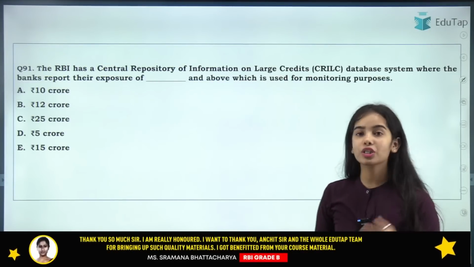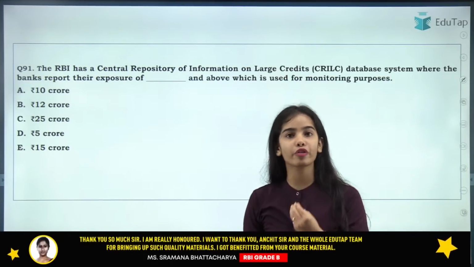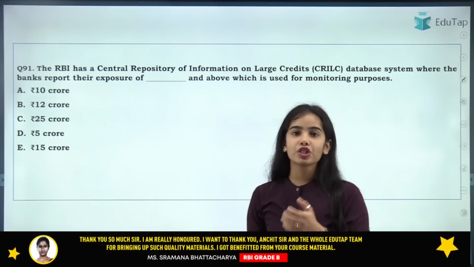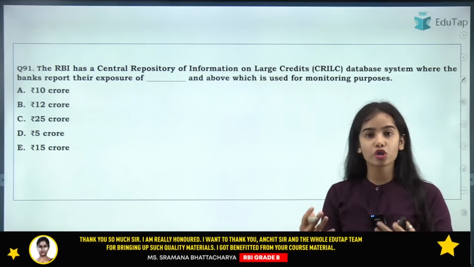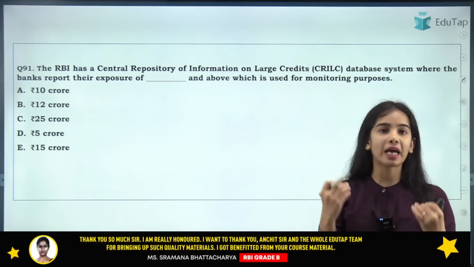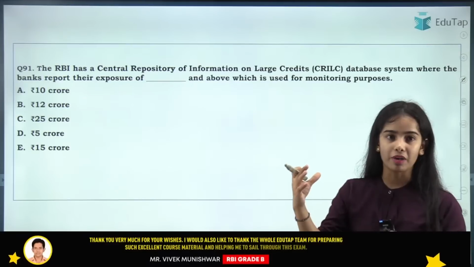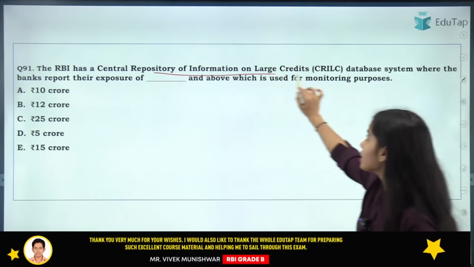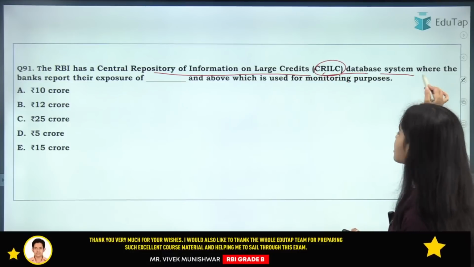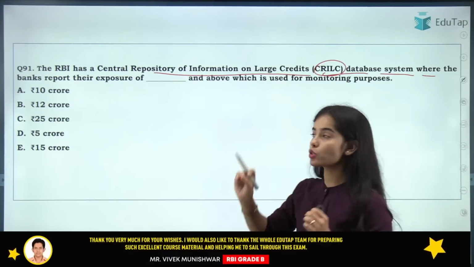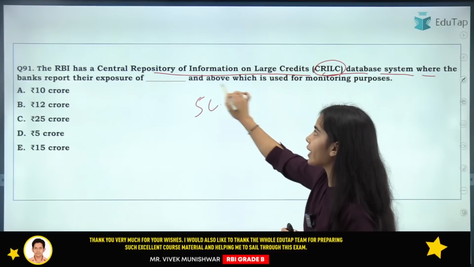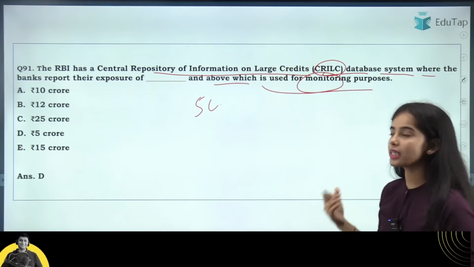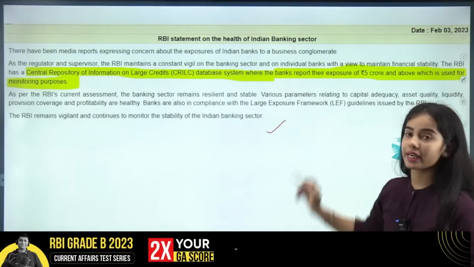Now coming to the next question, the RBI has a central repository of information on large credits database system, which includes the exposure, that is the loan that is given by the bank of what amount and above. So it is RBI has a CRILC database system where the banks report their exposure of 5 crore and above, which is used for the monitoring purpose by the RBI. Okay, so here the right answer is D and that is absolutely correct.